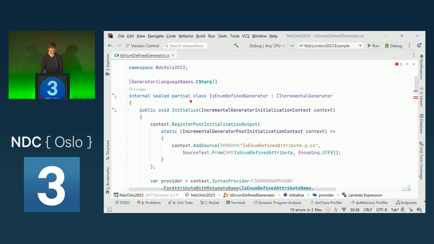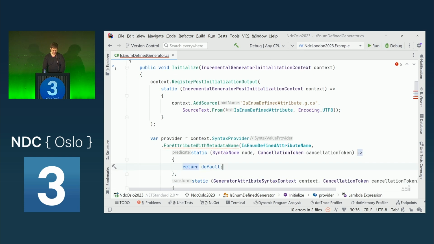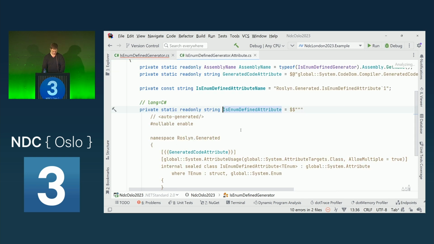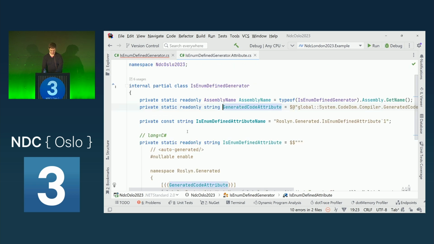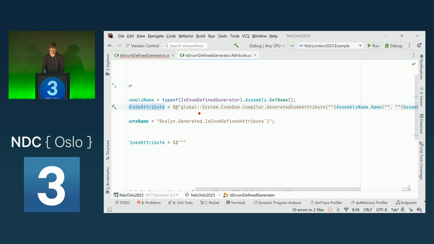So now we have the base of our generator defined, and the compiler during compilation can actually use it and call into it. And at the first step, we do this register for post-initialization. And in this post-initialization, we create this attribute. I created it in the Roslyn.generated namespace, and it also has the generated code attribute. So it's also good practice.